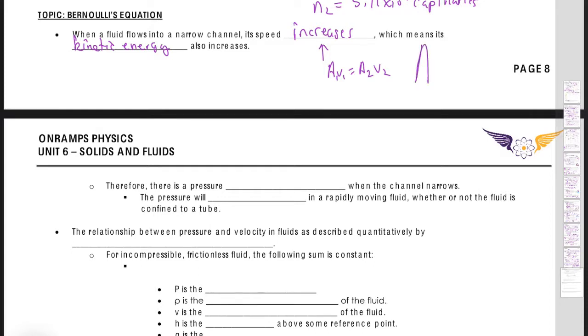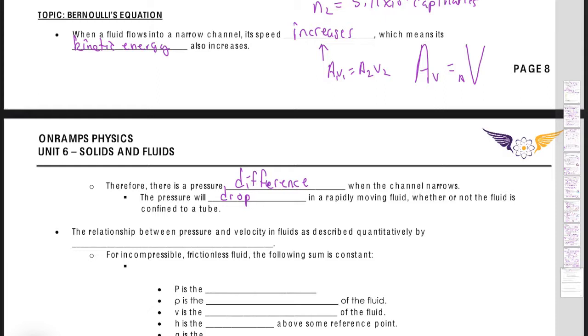And so if we do our relationship, big area times little velocity equals little area times big velocity, right? So therefore, there is a pressure difference when the channel narrows. So the pressure will drop in a rapidly moving fluid, whether or not the fluid is confined to a tube. So here's what I want you to think about.